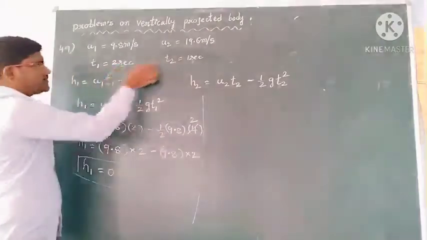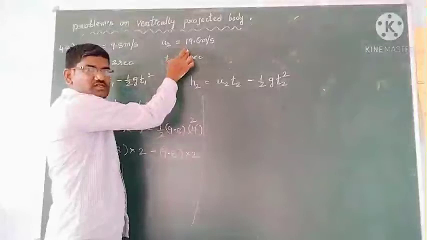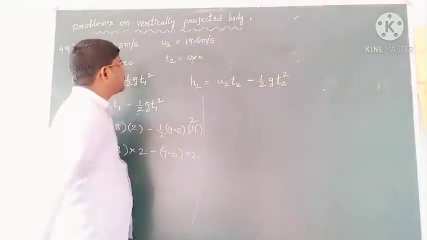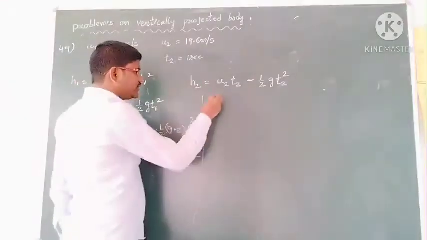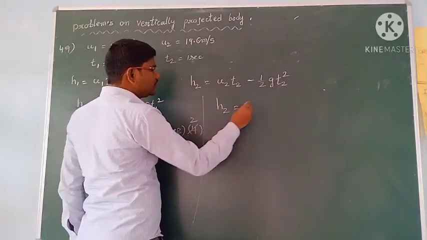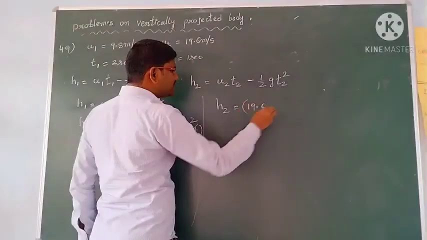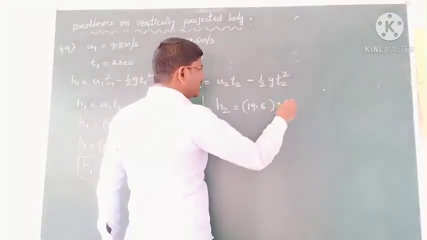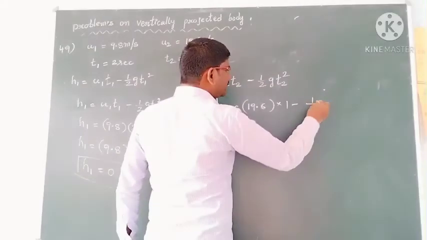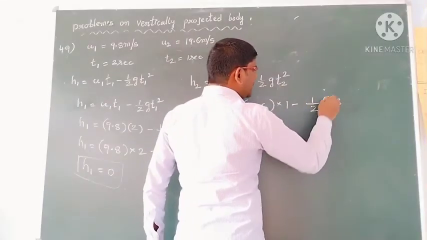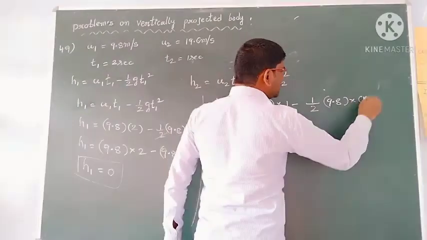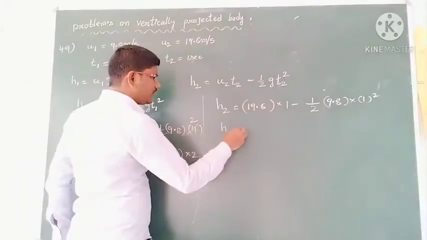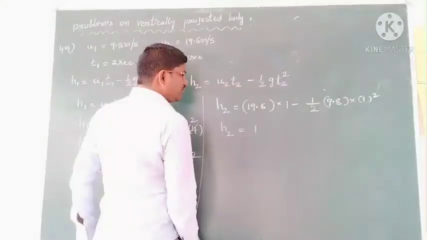And for this 2 seconds, you know, because the second ball is thrown 1 second after the first ball, that's why you are calculating h2. So h2 is equal to u2 times t2, so 19.6 into t2. The t2 value is 1 second, minus half into g, 9.8, into t, just write it 1 square. Then what will you get, students?